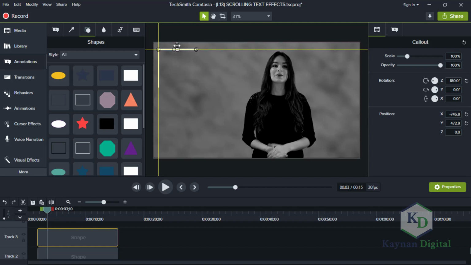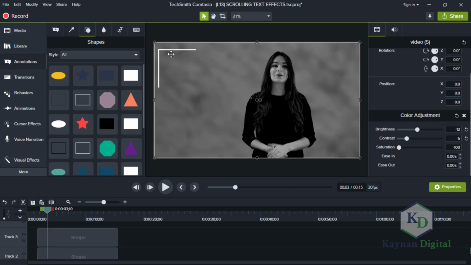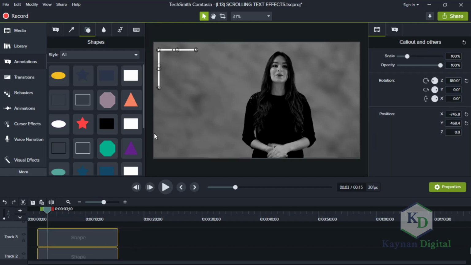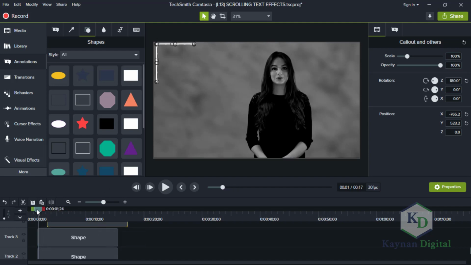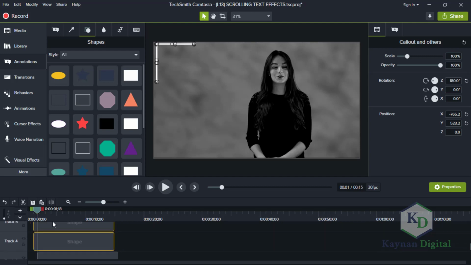I've selected both of them together, so I'm able to move them at the same time. So I want to duplicate them. That's Ctrl C, Ctrl V, copy and paste. Bring it down.